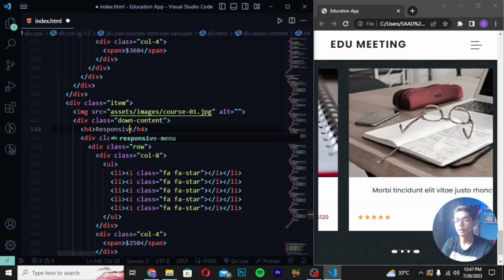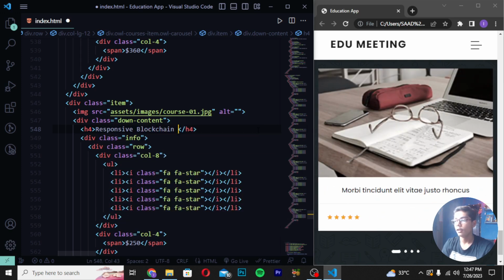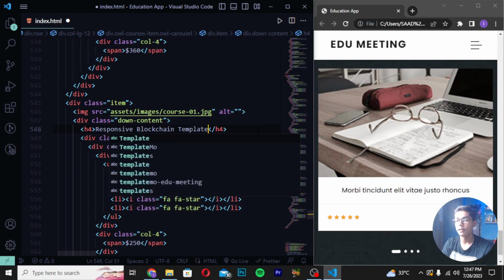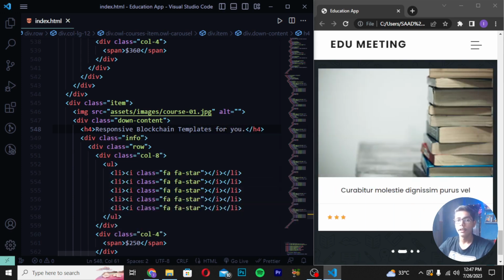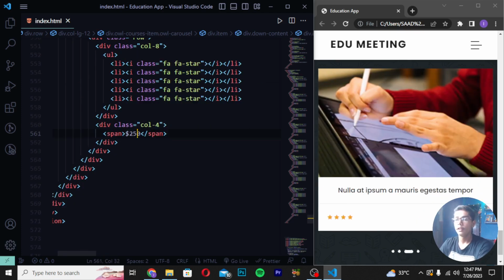So I will be writing responsive blockchain. Then I will be writing templates for you. Then you have to save it, and after saving this, you have to now change the price to 400 here. So here I will be writing save and reload till here.